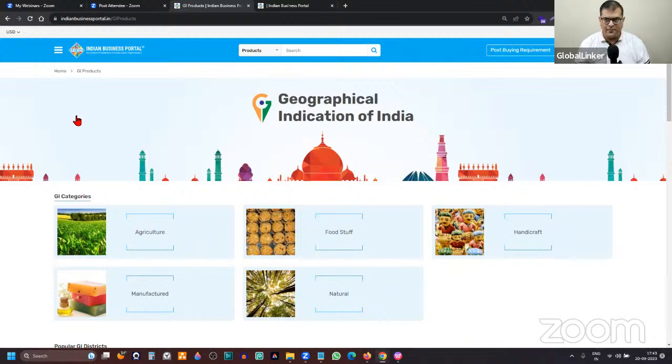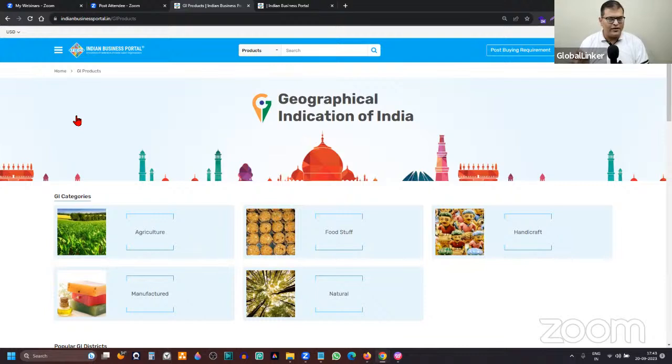Now, the unique thing about a GI product is that GI is of a specific location, so it cannot be done anywhere else. Tea can be cultivated anywhere where the climate is suitable, but it will not be Darjeeling tea, because Darjeeling tea is only cultivated in Darjeeling.